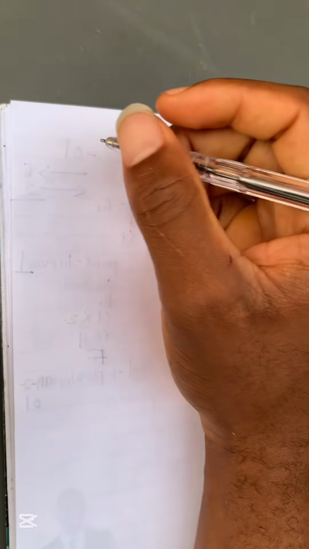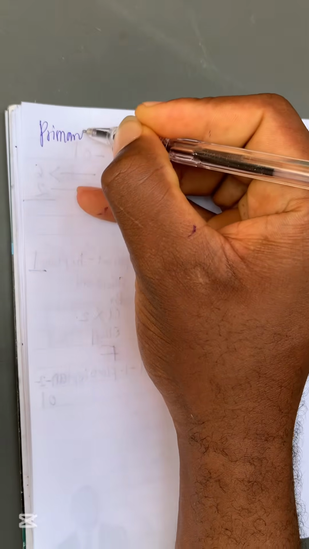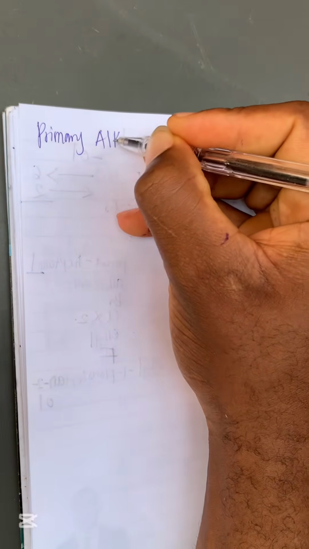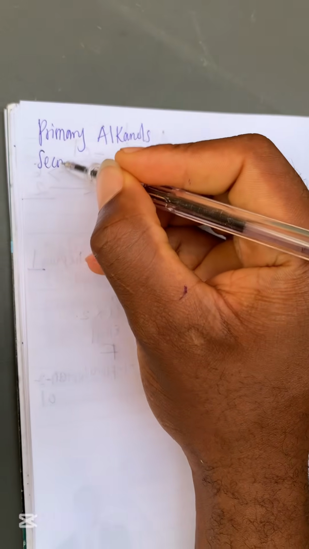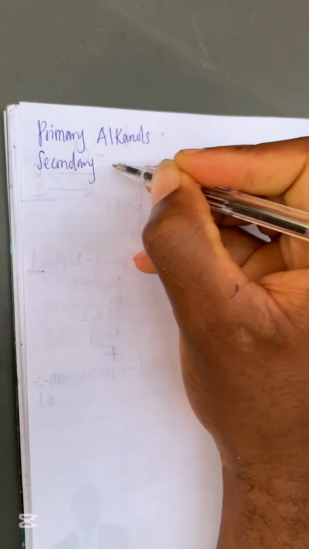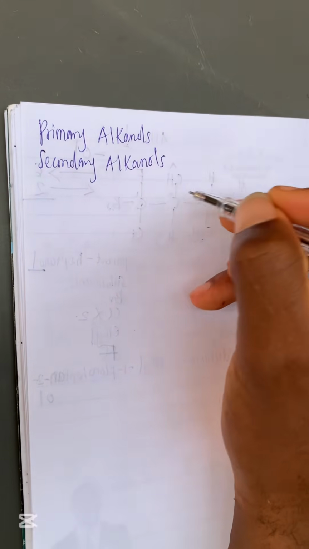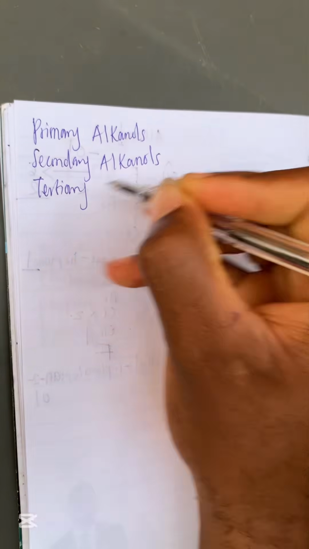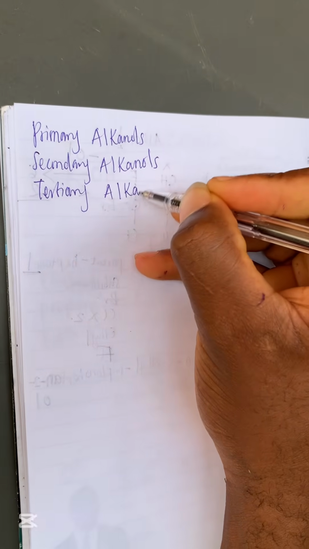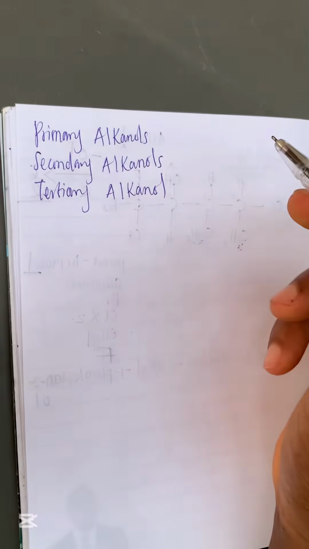We classify the alkanols into primary alkanols, secondary alkanols (JAMB likes asking this thing), and tertiary alkanols, right? So how do we know the differences between each of these levels of alkanols?